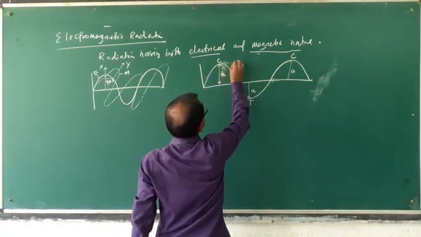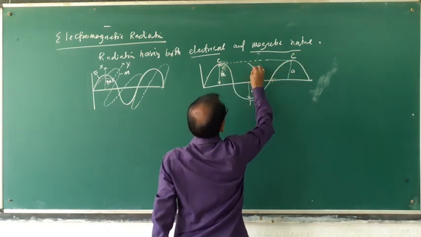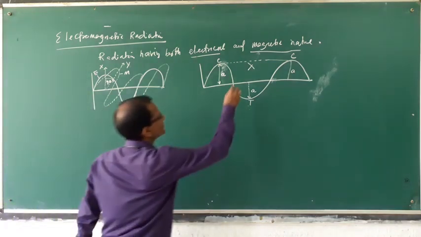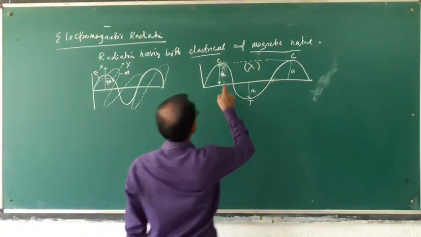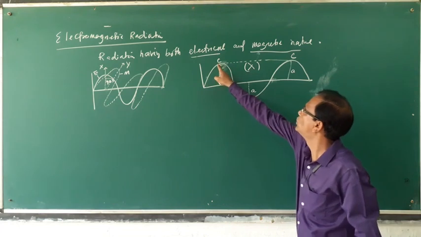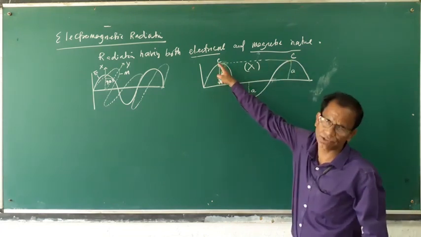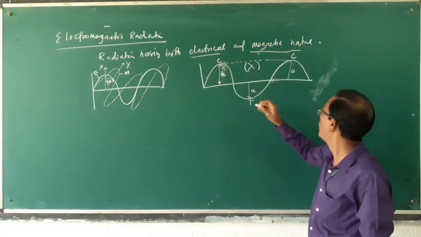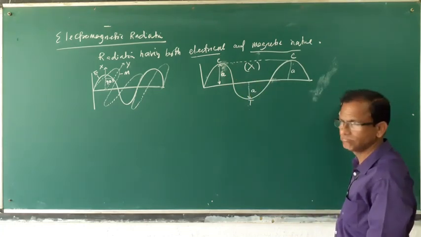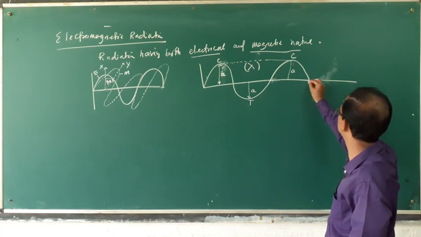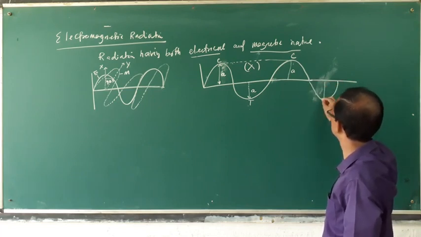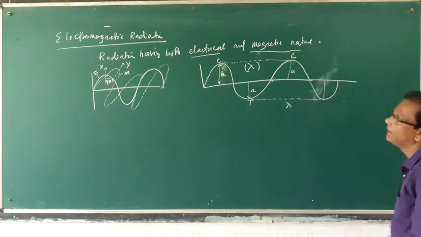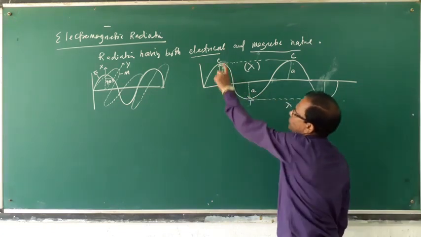This distance is called wavelength, lambda. What is lambda? The distance between two consecutive crests or two consecutive troughs. And this is called amplitude.